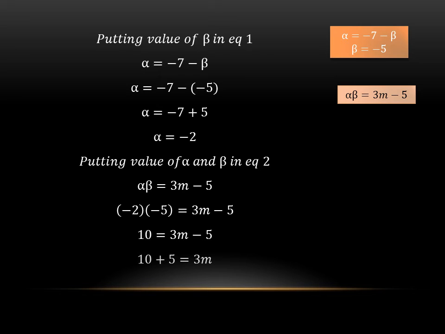So it will be 15 equals 3m. After division, we will get 15 by 3 equals m, so the answer of m will be 5. Or we can arrange it and write m equals 5.